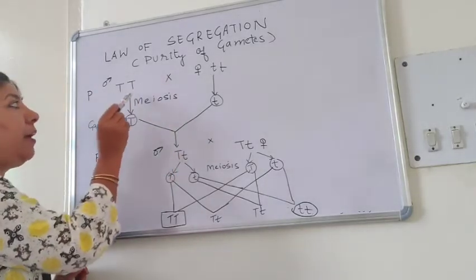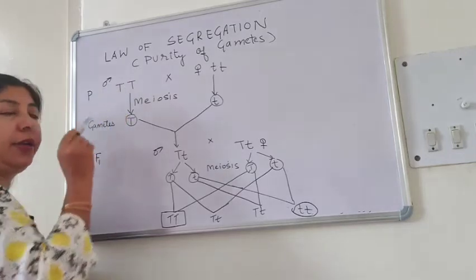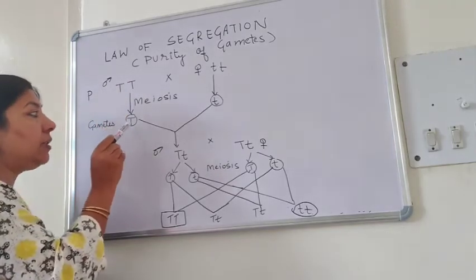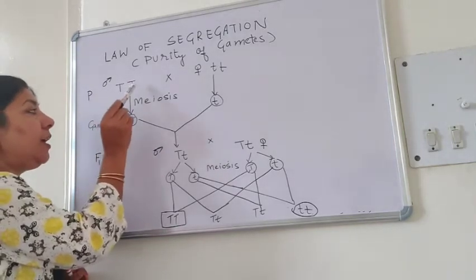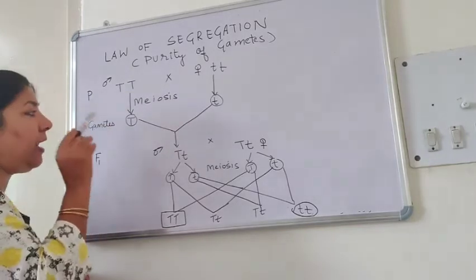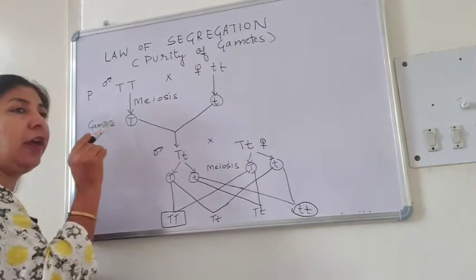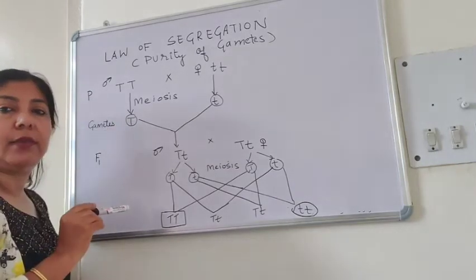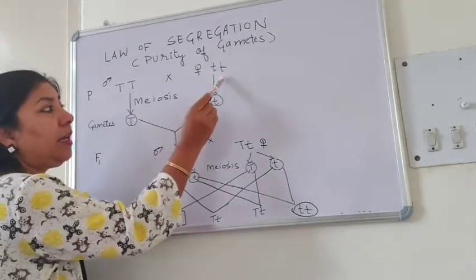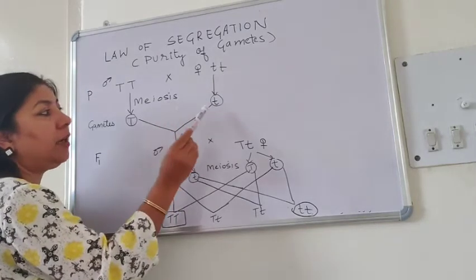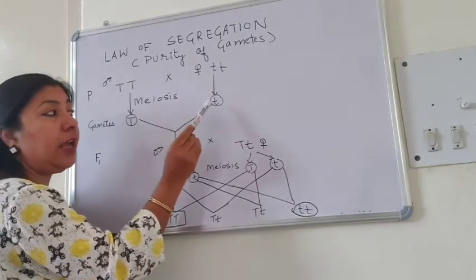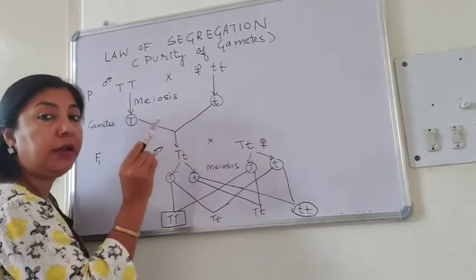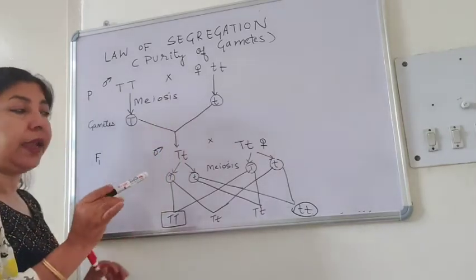If this is a parent having capital T, after meiosis, these capital T will segregate and every gamete will have only one allele, that is capital T. Likewise here small t, after meiosis every gamete will have only one small t. There will be no blending.